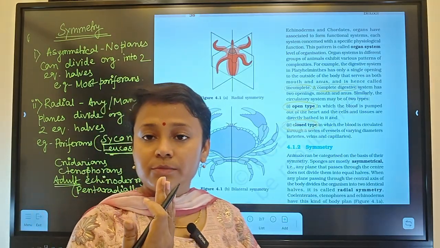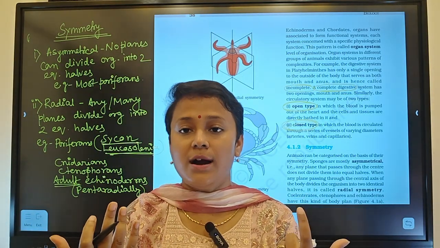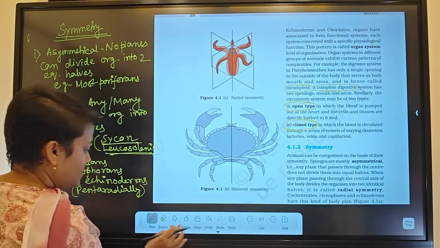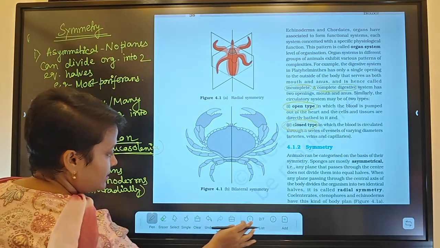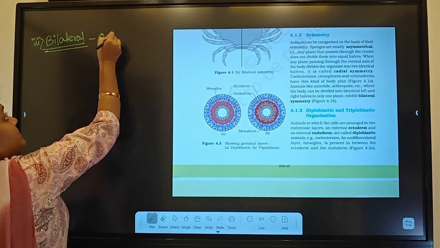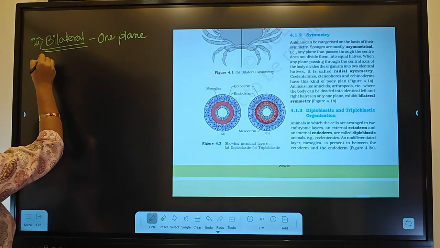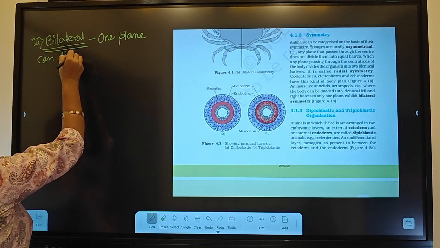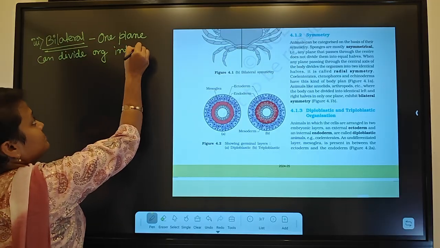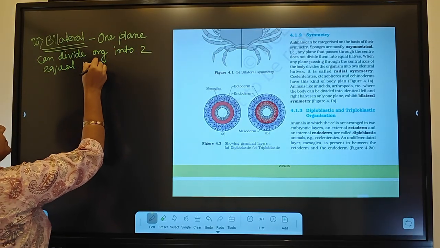Like human, we can divide the organism into 2 equal halves, right? So here bilateral symmetry means only one plane will be there, can divide organism into 2 equal halves.